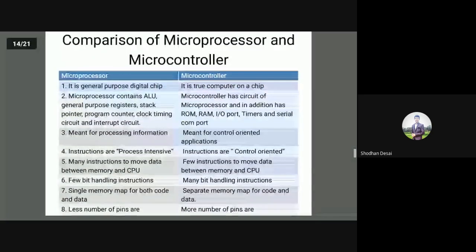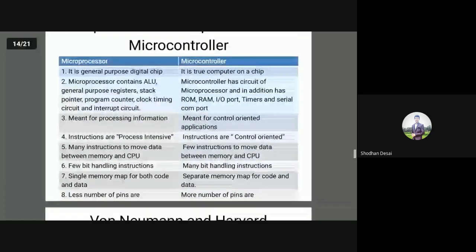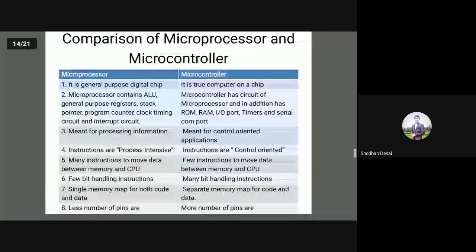Fewer pins are multifunctional in a microprocessor, whereas more pins are multifunctional in a microcontroller. Multifunctional means, the microcontroller IC is a 40-pin IC, right? So here some of the pins are performing more than one operation. For example, if you take port number 3, some of the pins of the microcontroller are performing more than one operation. So they are called multifunctional. If they perform only one function, one task, then it is called single function. In a microprocessor, fewer pins are multifunctional, whereas in a microcontroller, more pins are multifunctional.